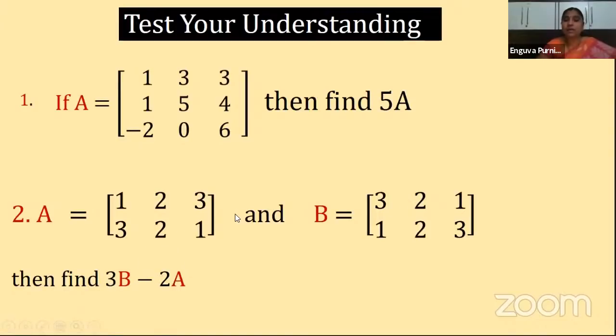That is, find the scalar multiple of B with the scalar quantity 3, and find 2A. Then subtract these two matrices. Just now I said the sum or subtraction of matrices, both are the same. So first take the 3B matrix, then the 2A matrix next, and then the corresponding elements of the two matrices should be subtracted.